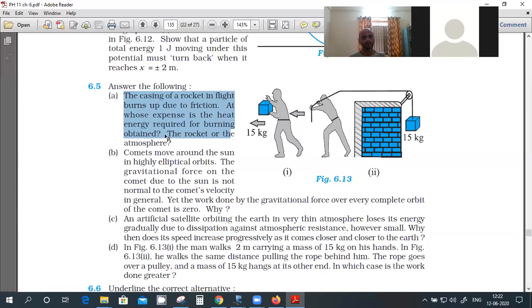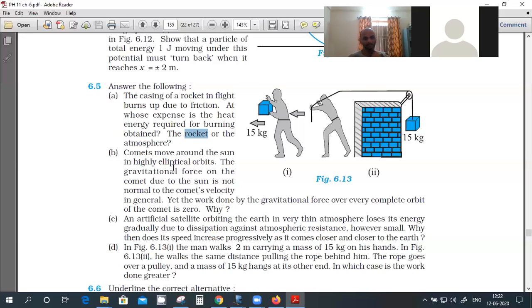Kinetic energy you can say, but it's basically the rocket fuel, right? Rocket fuel is the source of all energy. Some part of it is going as kinetic energy, some part is going to overcome the air friction. That air friction is equal to heat produced. So this heat energy is coming from the rocket fuel. If the heat friction is more, then the rocket will waste a lot of fuel to overcome it.